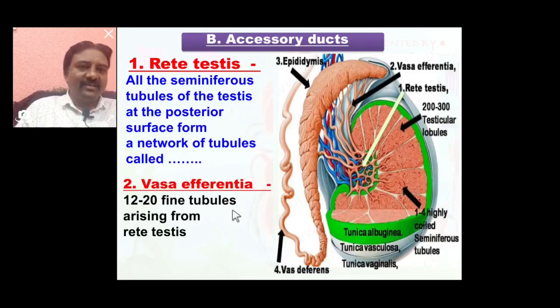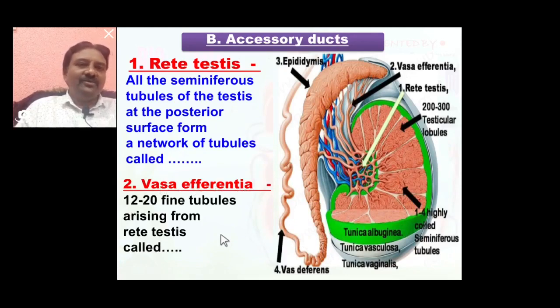Rete testis gives rise to the vasa efferentia. 12 to 20 fine tubules arising from the rete testis, these are the tubules arising from the rete testis to the epididymis. Such structures are called vasa efferentia.